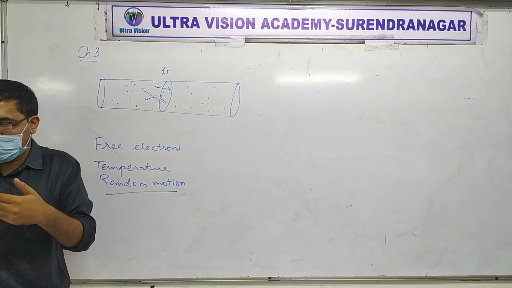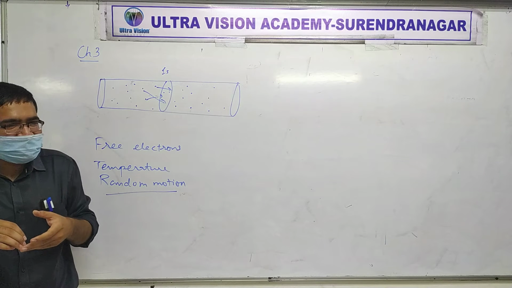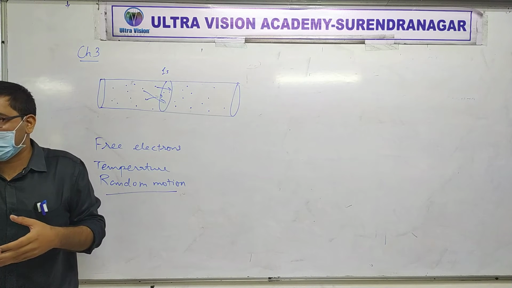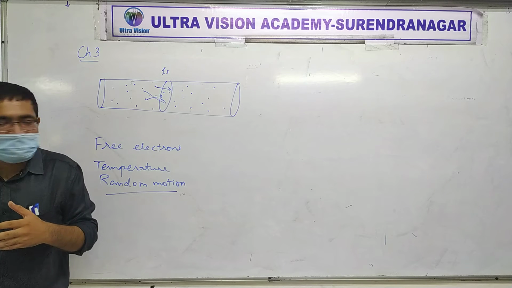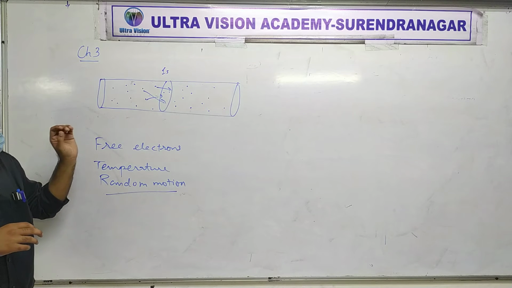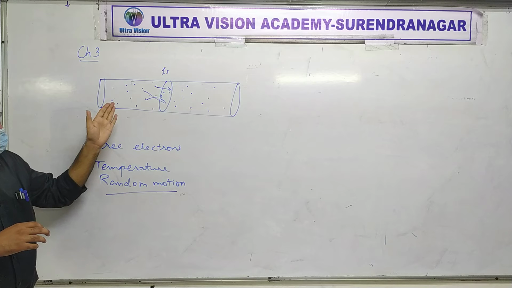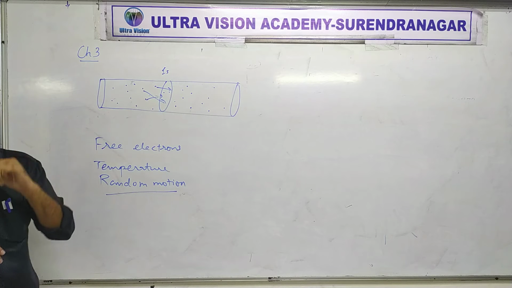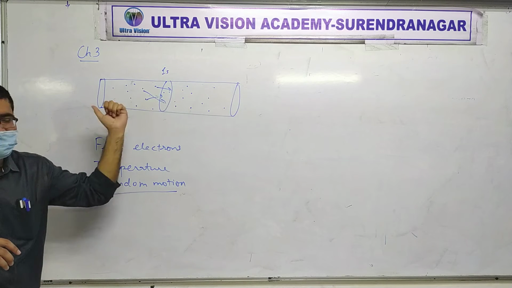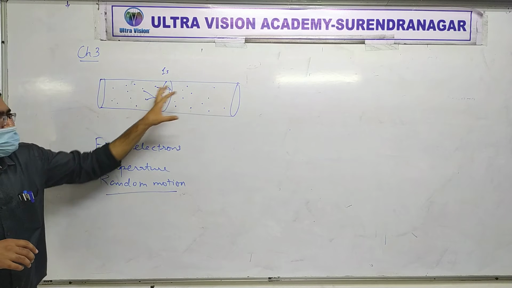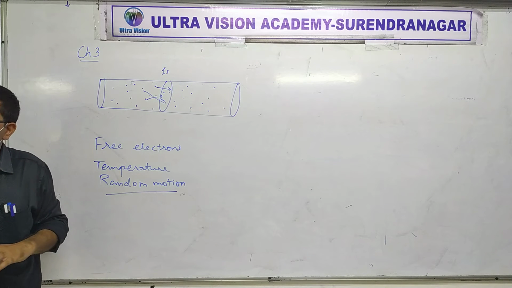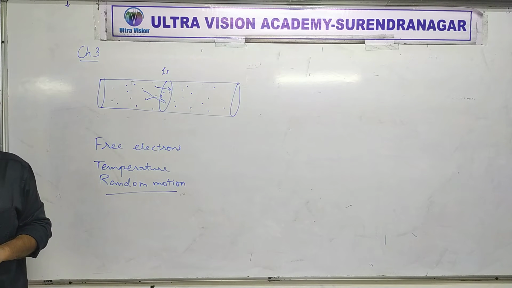Because even if it doesn't have its own electrons, it will have others'. Is that okay? Sure. But if you think that for a particular cross section, more electrons are flowing one way than the other, suppose more go this way and fewer go that way, then this side will slowly start getting negatively charged. Yes or no? Clear or not clear? Sure. Absolutely.